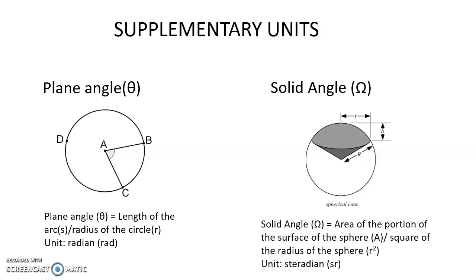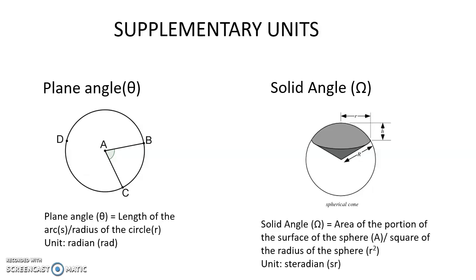The formula for the solid angle is the area of the portion of the surface of the sphere, that is the surface area, divided by the square of the radius of the sphere. Its unit is steradian. So there are two supplementary units. First is for the plane angle, the unit is radian, and for solid angle, the unit is steradian.